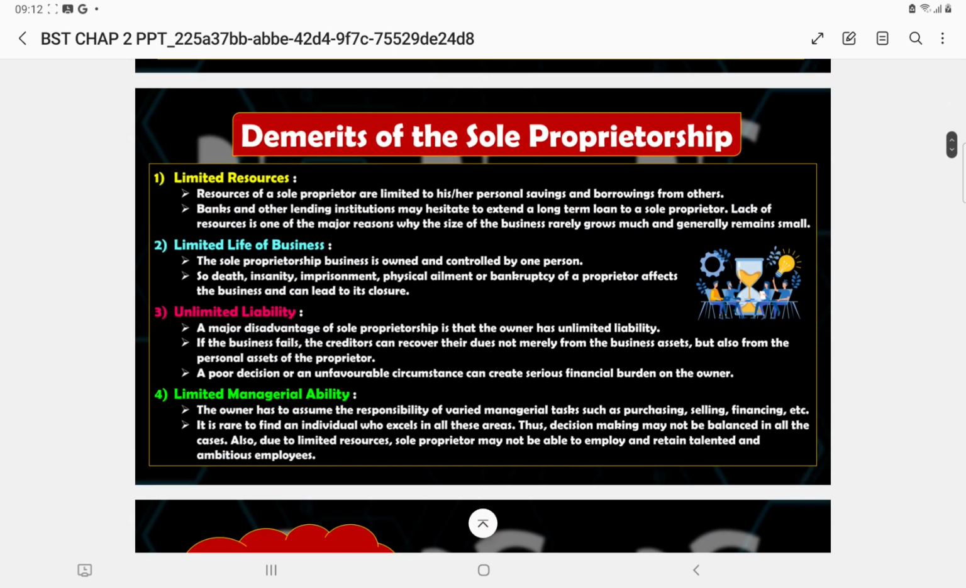There are certain demerits of the sole proprietor. They always have limited resources. A single person is never sufficient in generating the resources. The life of the business is very limited because alone he is managing everything. If anything happens to him, the business stops. The liability is unlimited, meaning there is no limit to the liability, even his personal property can be attached.